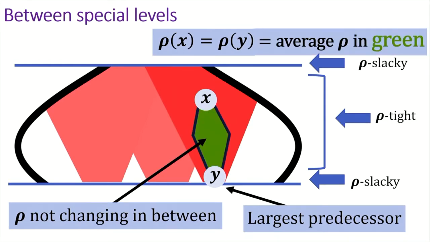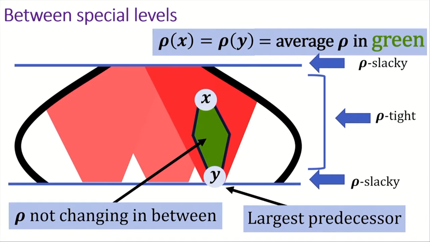And so if we color it in green, we can say that rho of x equals the average of the value of rho in this green area. Note that this really uses the fact that y was chosen subject to those two constraints to have the largest rho of y. If it wasn't the case, then we would only have an inequality. So this average would be a lower bound on rho of x.